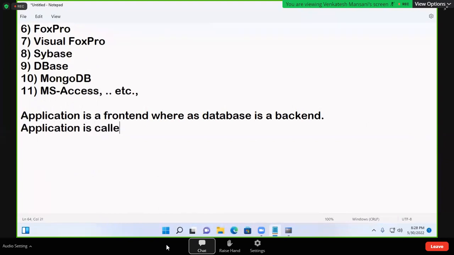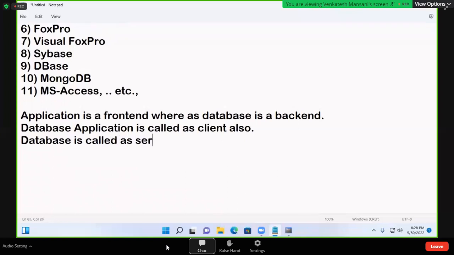Application is called as client also. Database is called as server also.